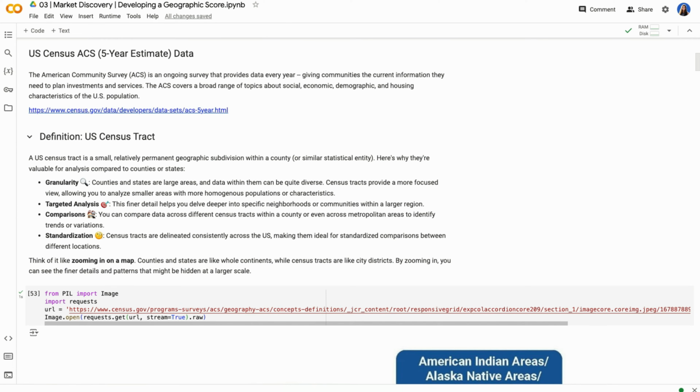When looking at the data, you're going to hear me say neighborhood as well as census tract. Census tract is the actual term defined by the US Census of a collection of streets within an area, usually with a population of 5,000 or so. The reason why US Census is very important is because real estate is hyper local.